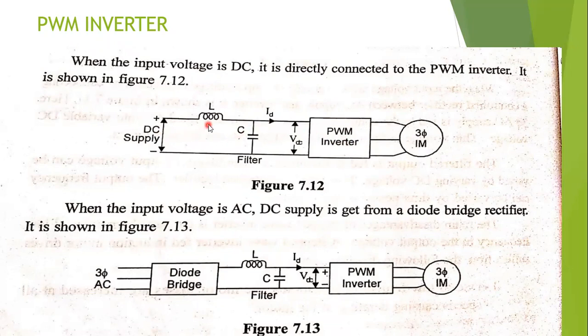A filter is connected between the PWM inverter and the DC supply. Whatever ripples and harmonics are present in the input supply can be eliminated by the LC filter, which suppresses the harmonics and reduces the ripples. The filter voltage is then fed to the PWM inverter, which controls the voltage and currents in a proper way and supplies the 3-phase induction motor.